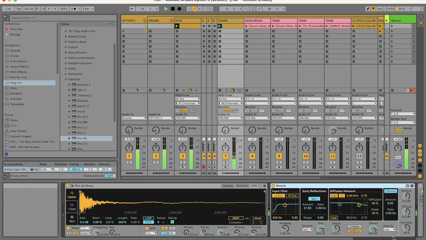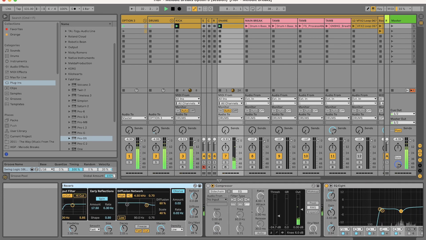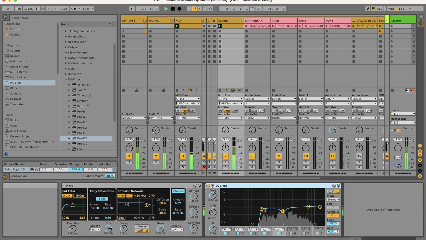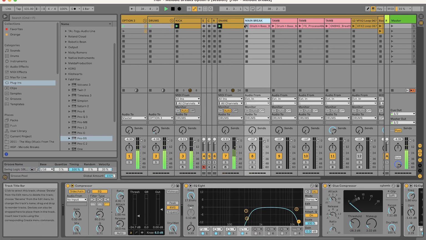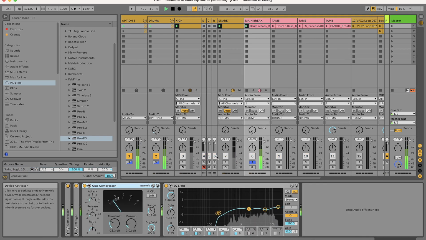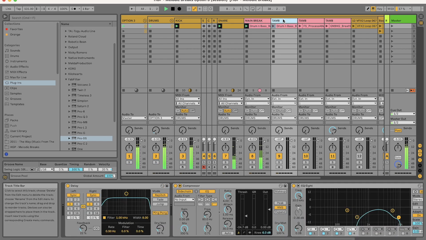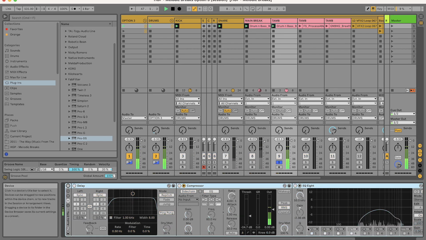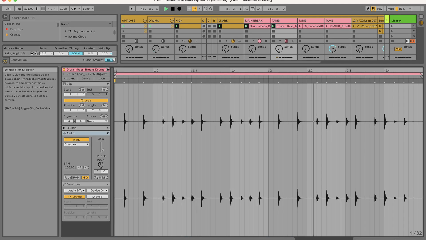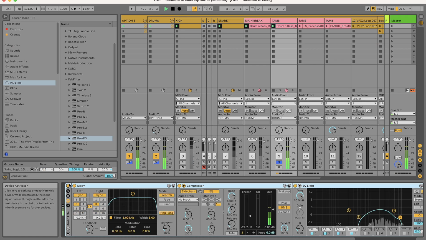So as you can see here, all you need is a track for the kick, a track for the snare, a track for the hat, and 1 or 2 breakbeat loops where you roll off the lows and you glue them down. That is the key to making punchy and crisp, clean sounding breakbeats.